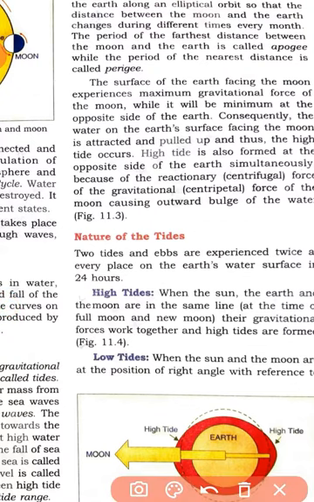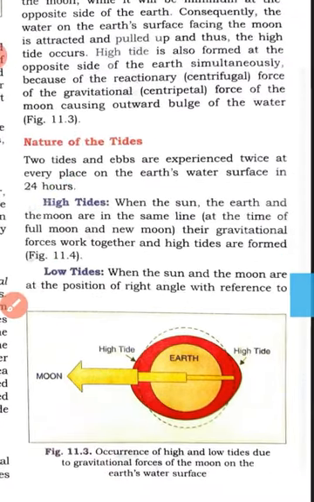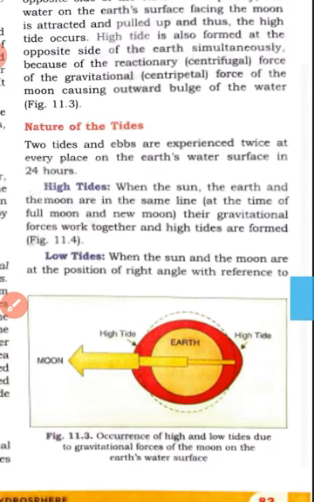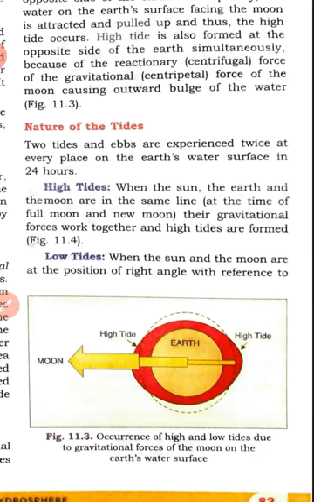So at first, let us see about the high tides and low tides. What are those? You have already known about tides and waves. Now for high tides and low tides, you have to read about some positions of the sun, moon and the earth. Here two terms are there: one is the quadrature position and another one is the straight, or you can say the syzygy position.